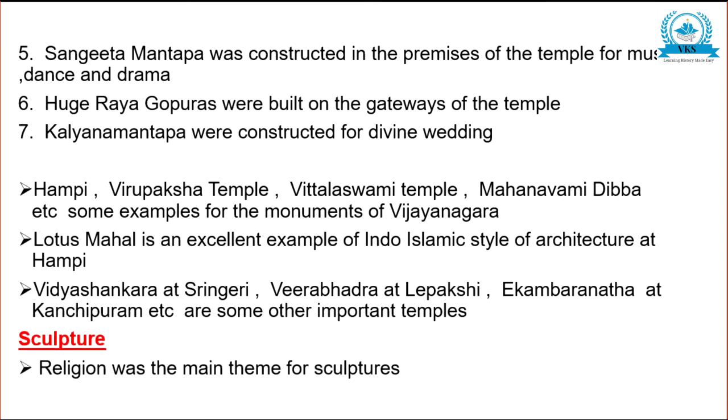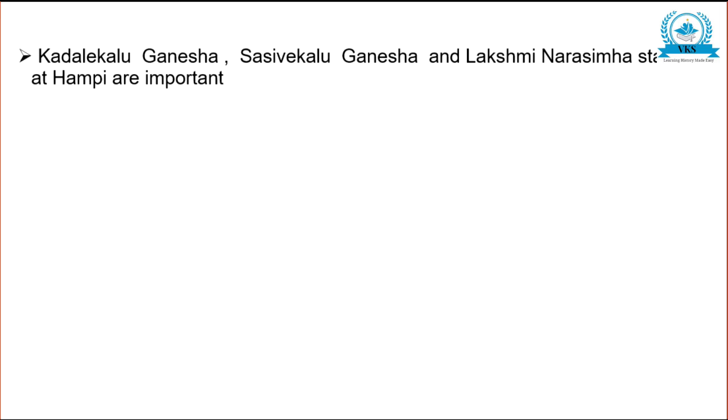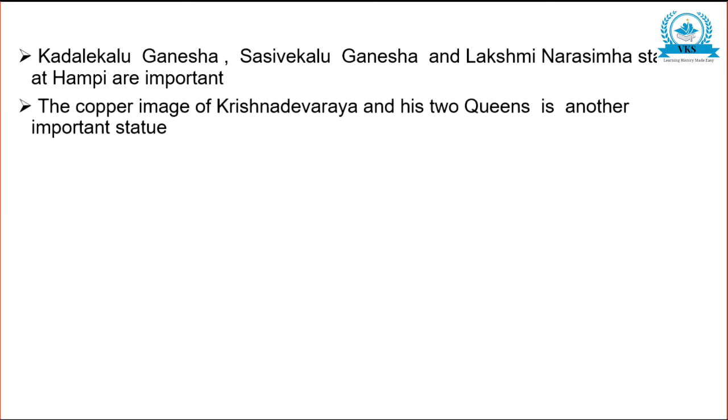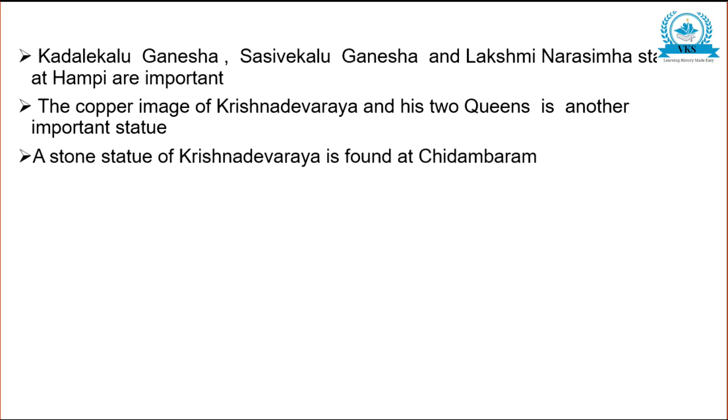Then we learned about sculpture. Religion was a main theme. Kadlekalo Ganesha, Sasvekalo Ganesha and Lakshmi Narasimha statue at Hampi are important. The copper image of Krishnadevaraya and his two queens is another important statue. A stone statue of Krishnadevaraya is found at Chidambaram.